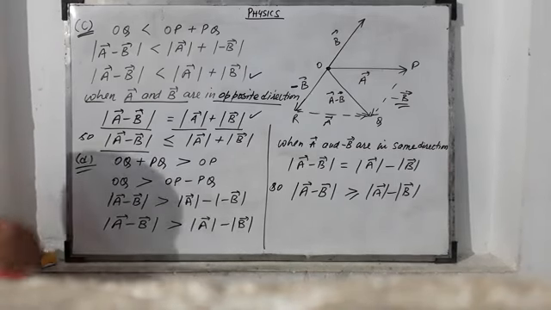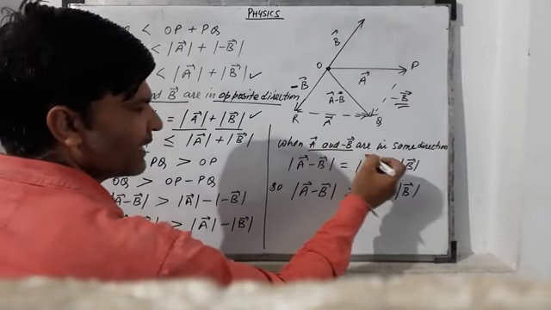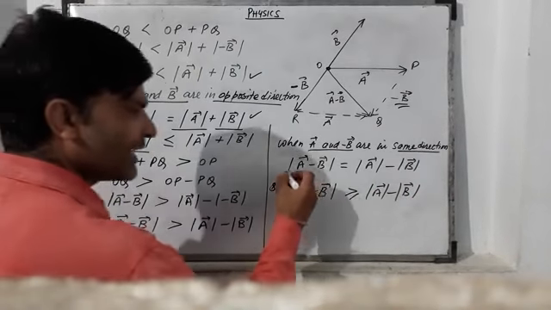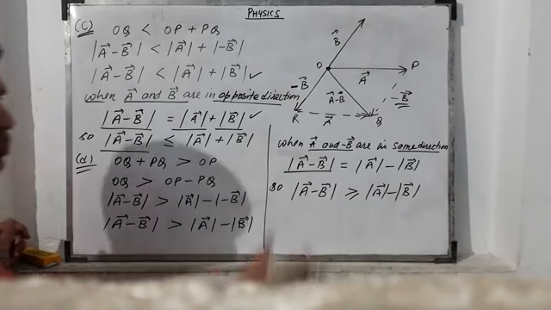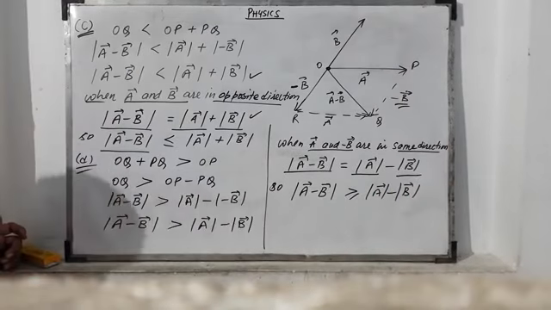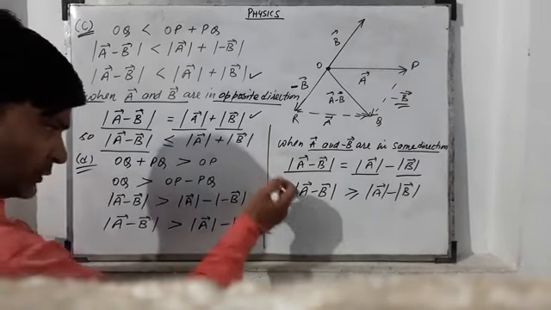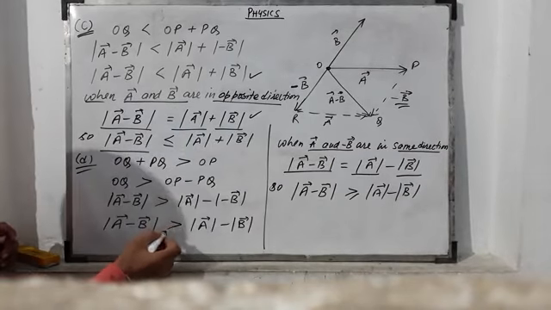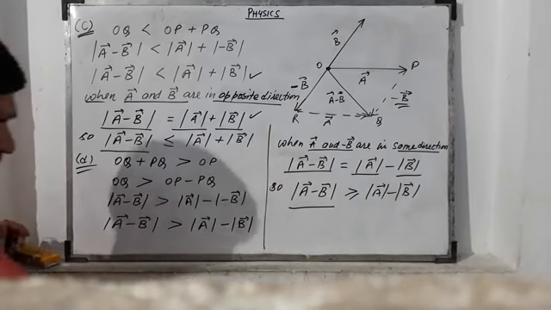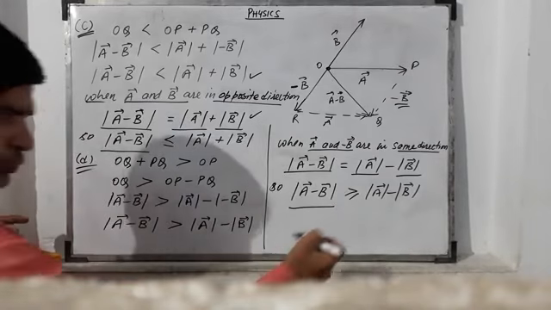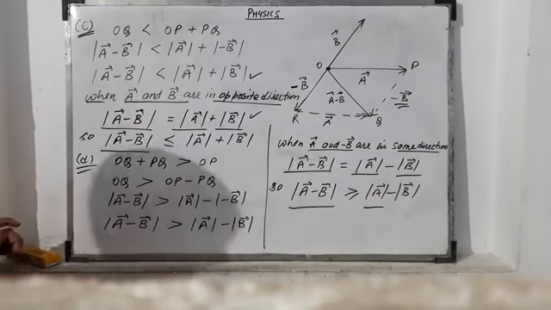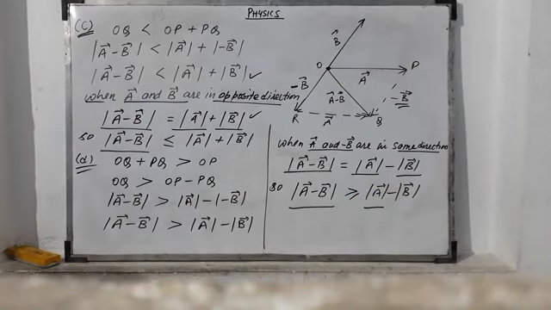Now when a and minus b are in the same direction, then mod of a minus b is equal to mod of a minus mod of b. So from these we have mod of a minus b greater than or equal to mod of a minus mod of b.